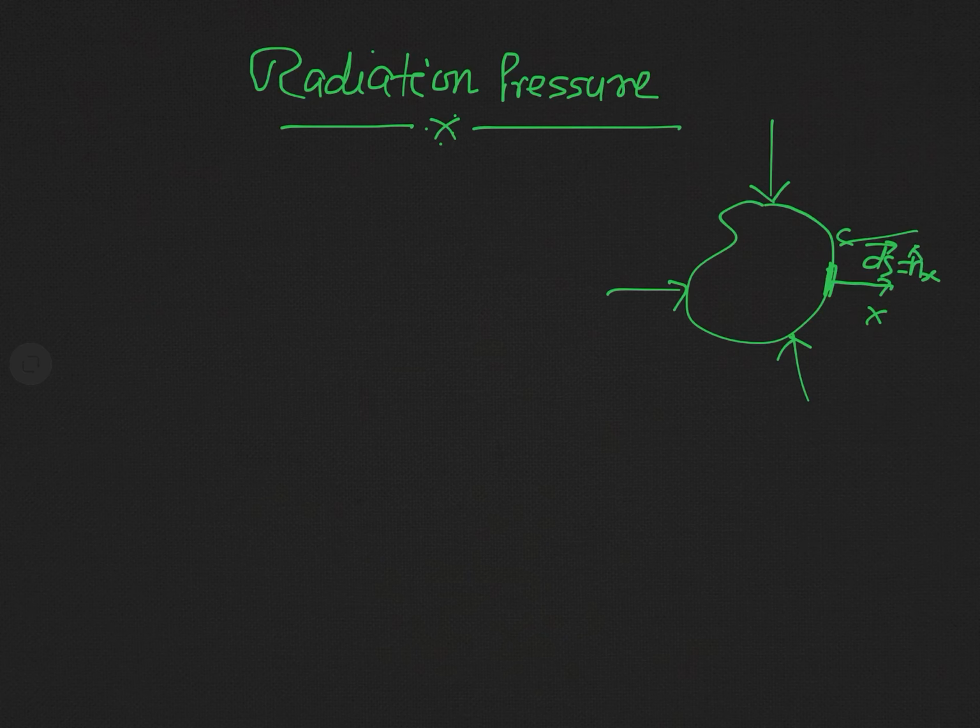If we assume that nx hat is the unit vector in the direction of this normal, then this elementary area vector dS will be nx hat dS. And as we have studied in the previous lecture regarding the Maxwell stress tensor, the force exerted on the bounding surface is simply the surface integral, or you can say the flux, of the Maxwell stress tensor.